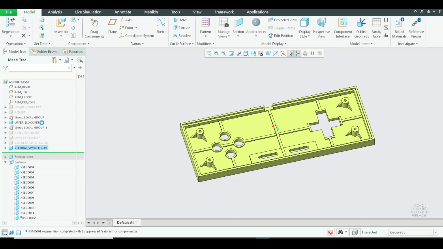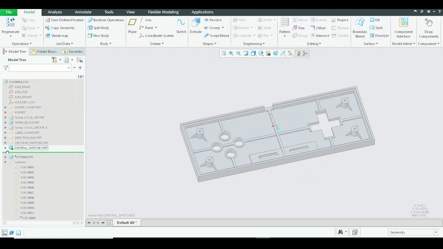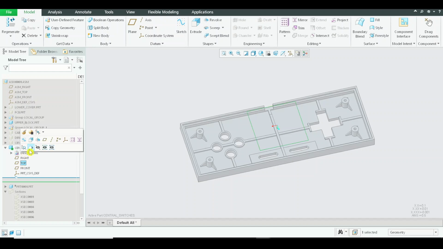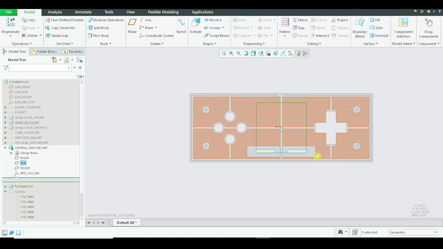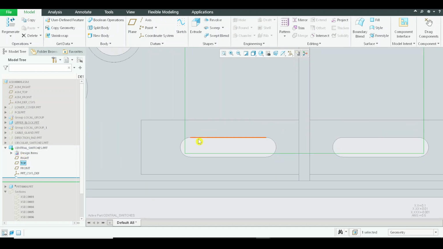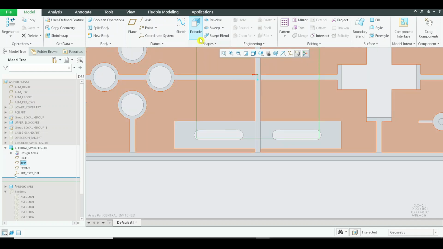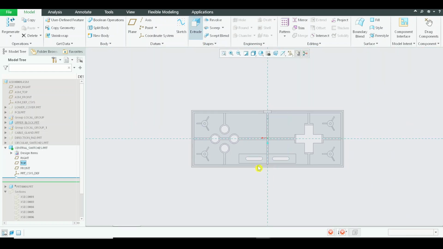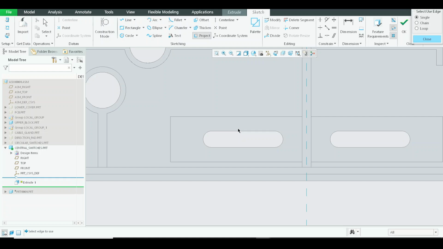Now we can simply activate the central switches and go to the top plane and press normal view. This aligns to the normal view. First and foremost thing is we will be creating these oblong switches. I'll just click on extrude at first. I'll project these edges in order to get this shape for both the switches together.